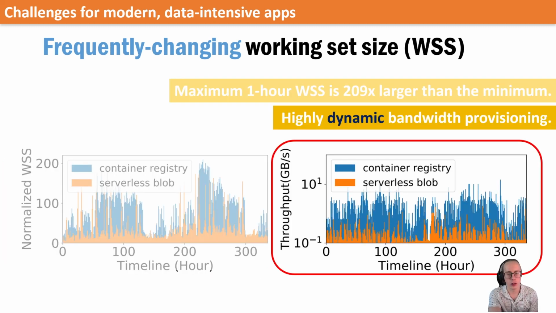The container image workload also demonstrates bursty I/O characteristics. Looking at the figure on the right, we can see that the aggregate throughput spikes to 15 gigabytes a second with an average throughput of about 1 gigabyte per second. This throughput variability poses a significant challenge for tenants trying to provision storage resources that meet the application's performance requirements.